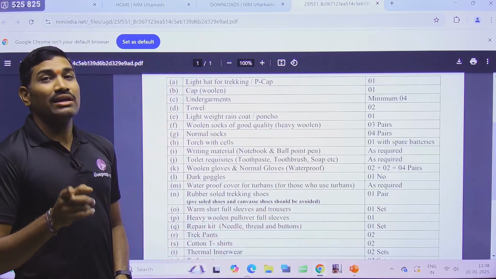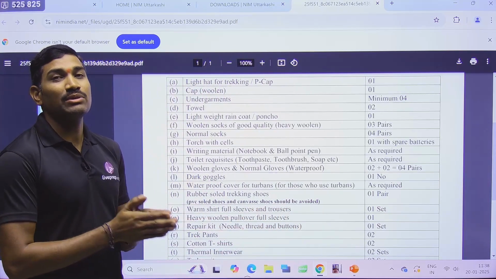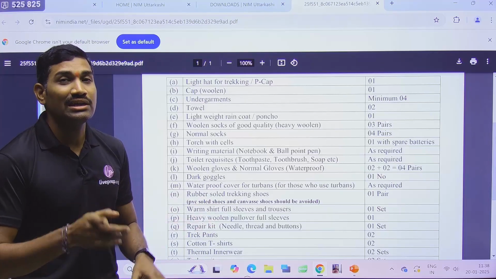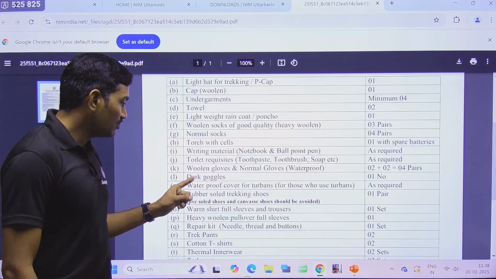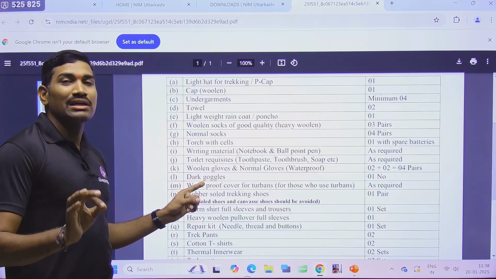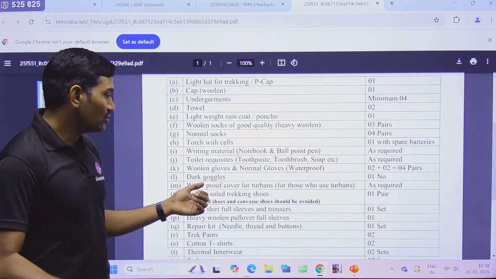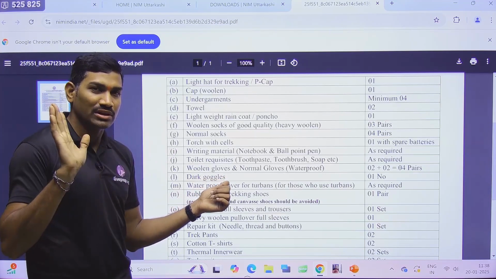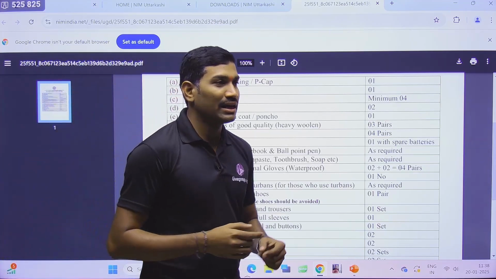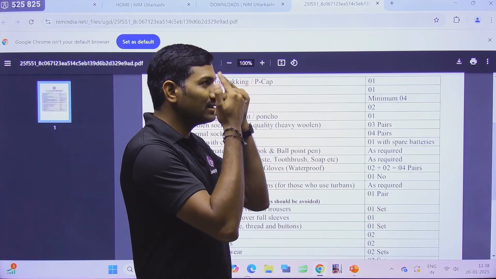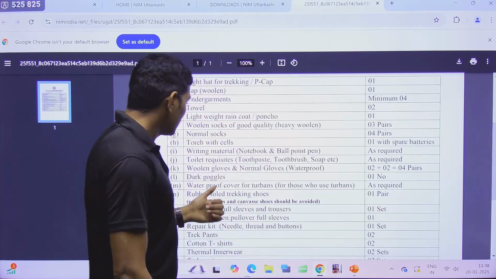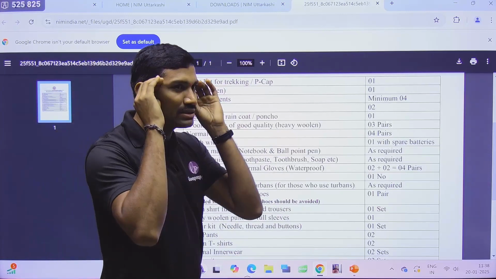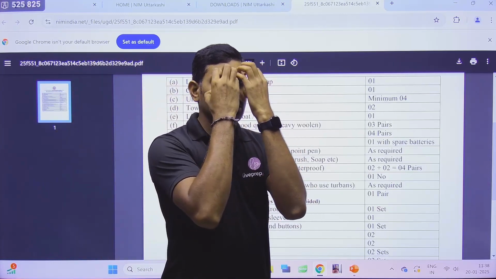There is a chance of snow blindness. And if you get snow blindness, you will simply be kept in a dark room without any light for 24 hours. So don't go to that extremity. Better you just carry UV protectant dark goggles. This is what dark goggles means. Some people carry goggles which cover only the front side and are open on the sides. My suggestion is that these UV goggles should cover your eyes completely from the top, bottom, front and sides. That will be much better for you.